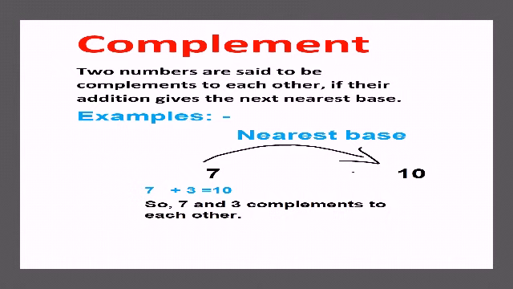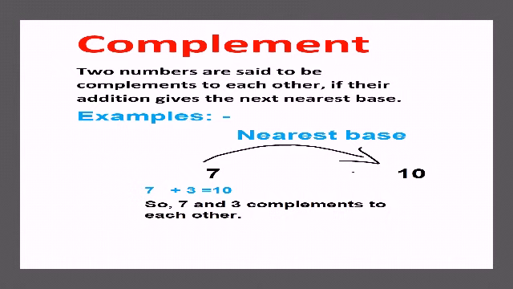Two numbers are called complements of each other. How can we say that? Two numbers are said to be complements to each other if their addition gives the nearest base. See, if I take the number 7, then the nearest base is 10. So 7 plus 3 is 10.